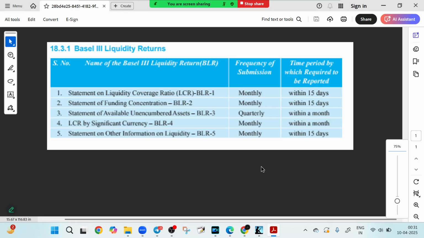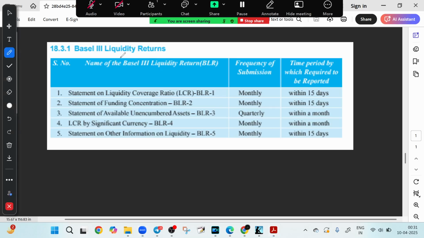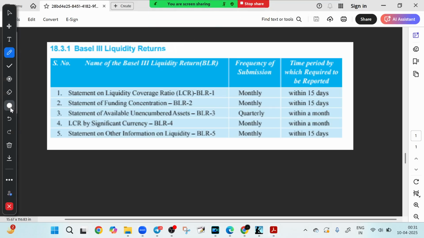This is about the Basel III liquidity return. Ever wondered how banks prove that they are liquid enough to survive a crisis? Not just once, but every month. Welcome to the world of the Basel III liquidity return and the available stable funding factor, the behind-the-scenes check that keeps our banking system rock solid. Let's begin with a mandatory requirement that banks must submit under the Basel III norms, collectively known as BLR, the Basel III liquidity return.